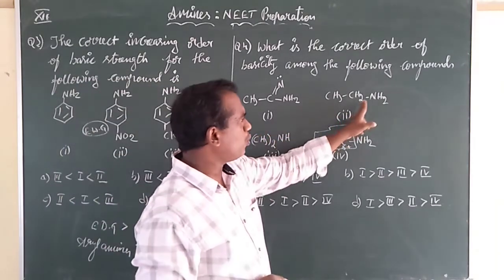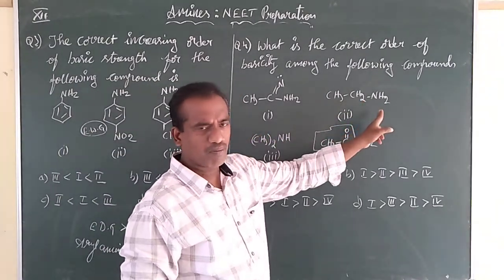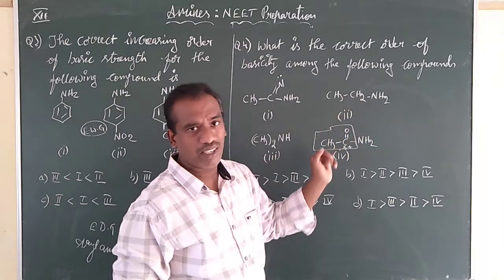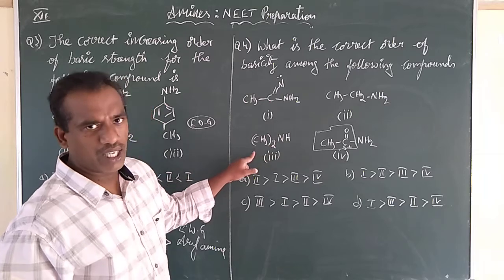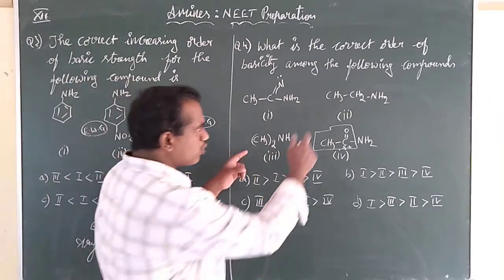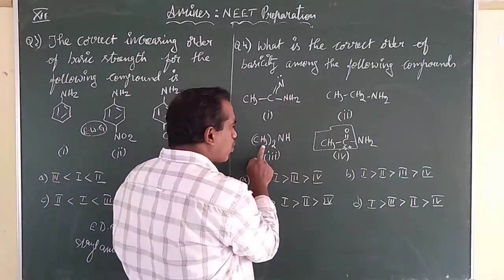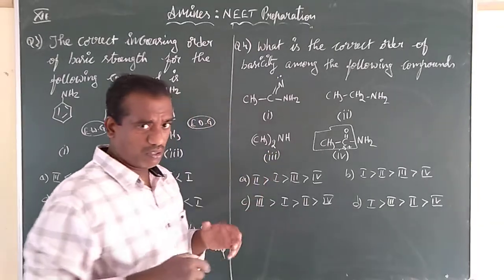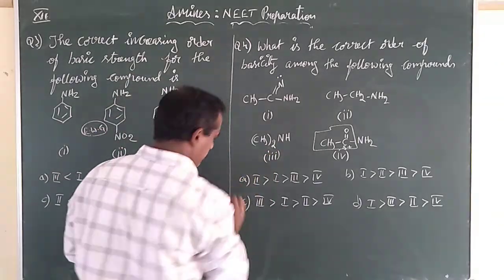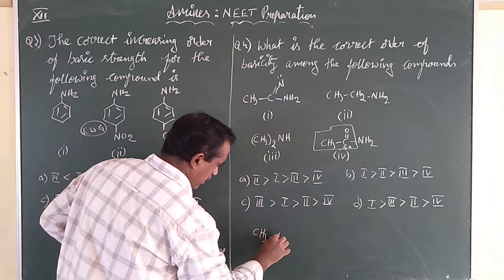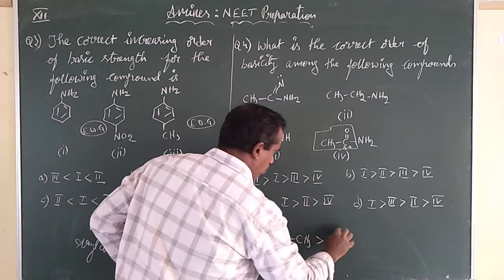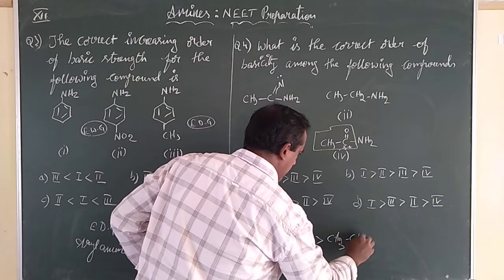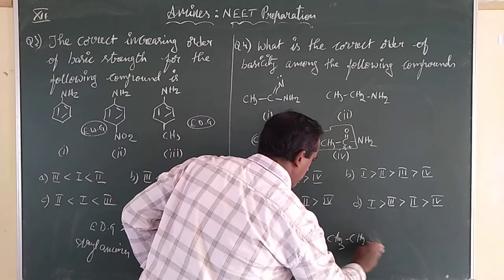In option 2, we have a primary amine where the nitrogen is bonded to only one alkyl group. Here the nitrogen is bonded to 2 alkyl groups. So among these 2, when there are 2 alkyl groups, represented as CH3, NH, CH3, this is obviously more basic than CH3, CH2, NH2.